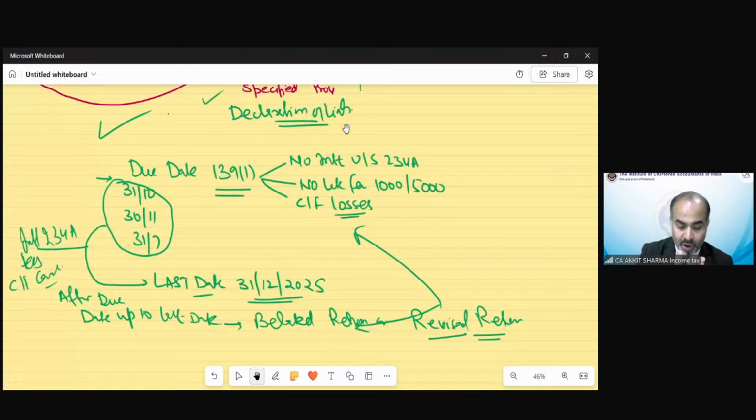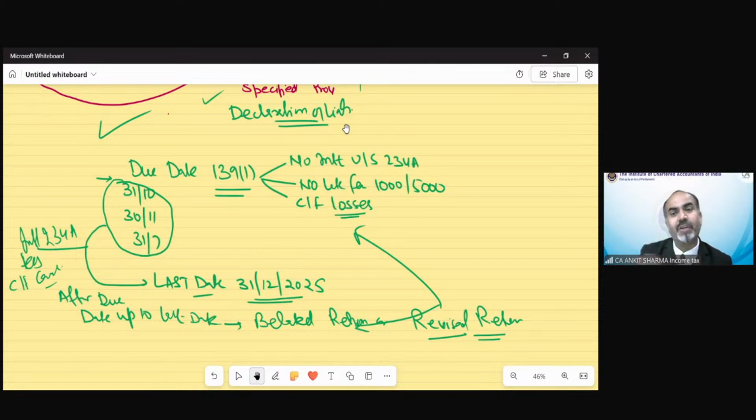If you are not going to file return of loss, then these losses cannot be carried forward. So you have to pay tax next year upon 10 lakh. If you file return of loss, these losses will be carried forward, and your net income would be only 2 lakh rupees, which is less than your taxable limit. So there would not be any tax.